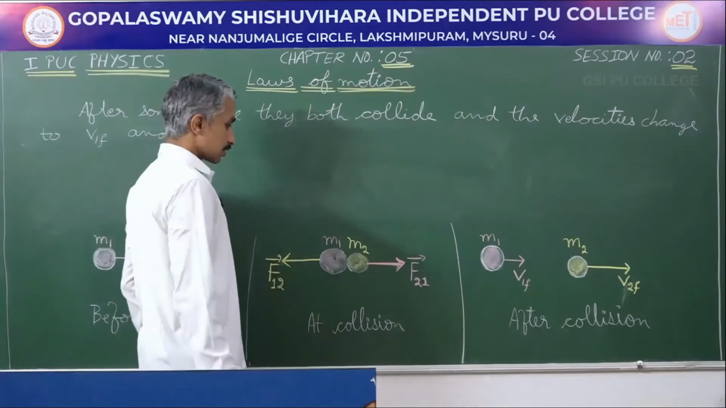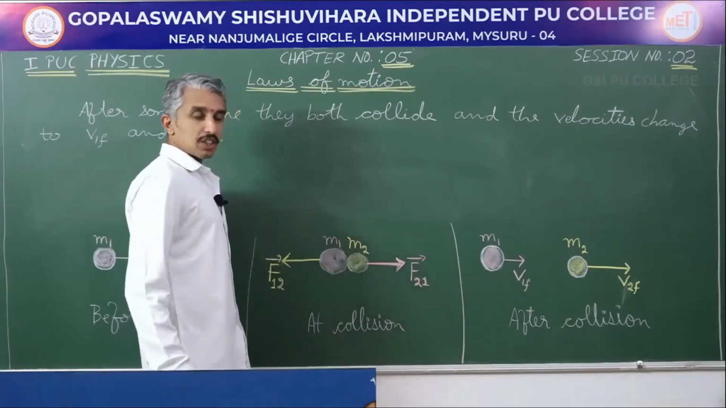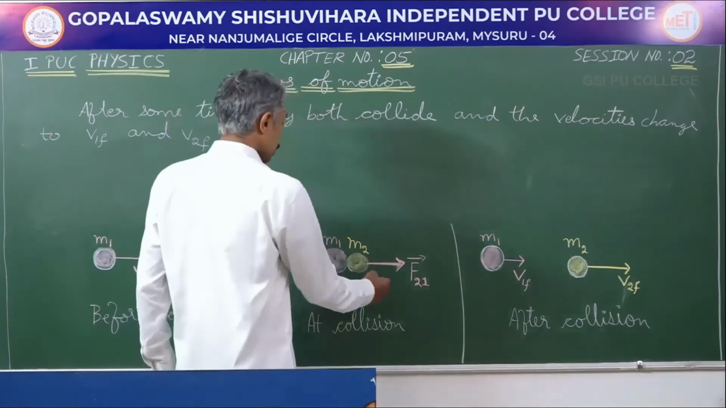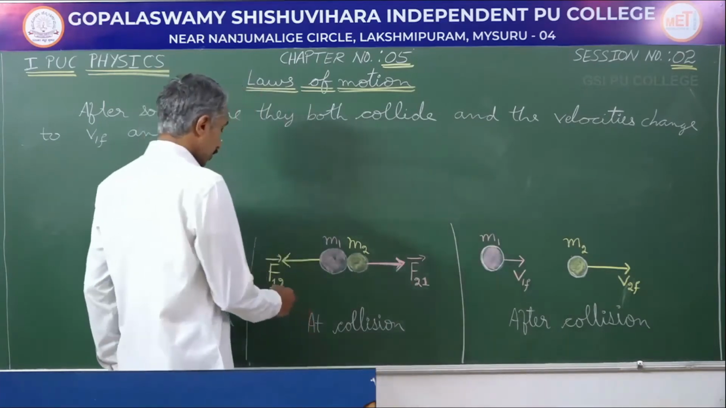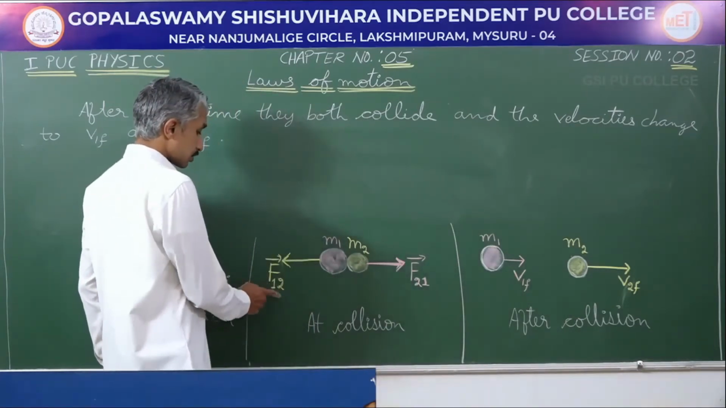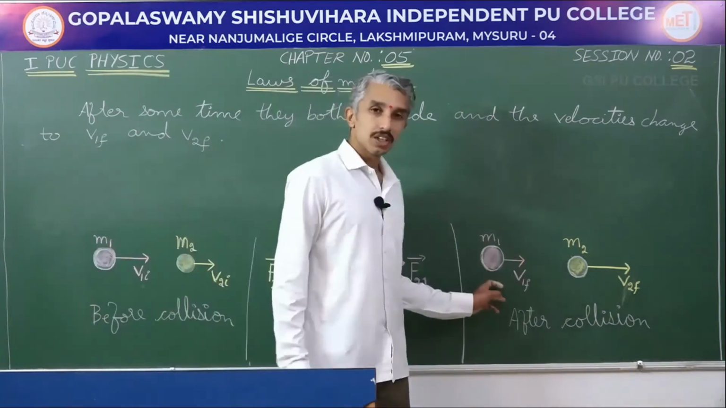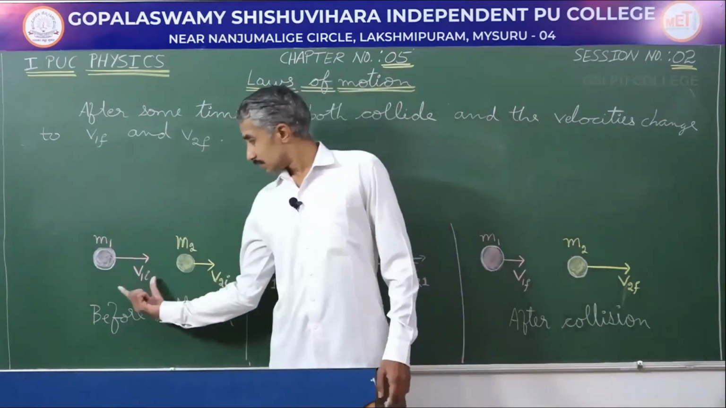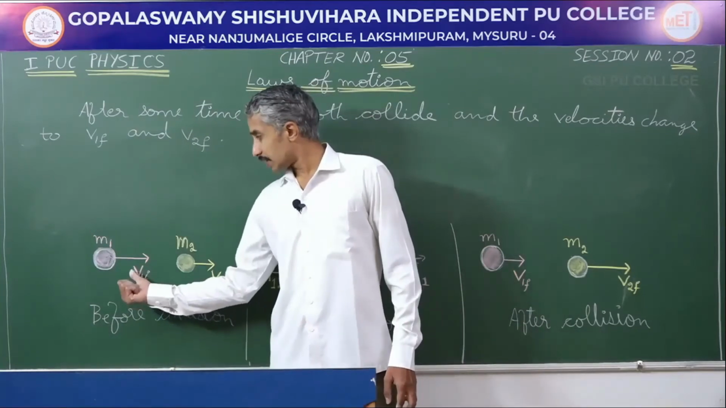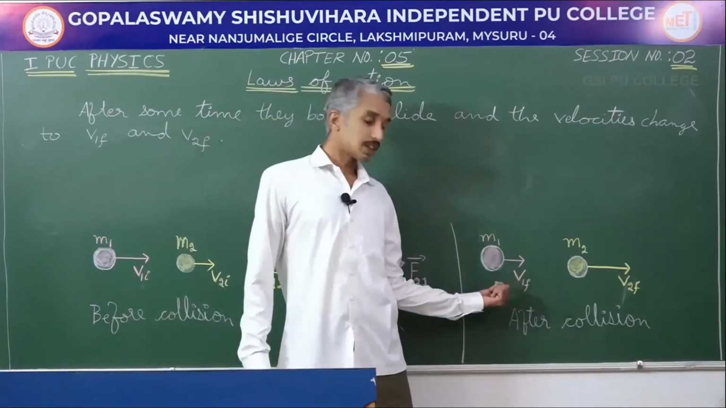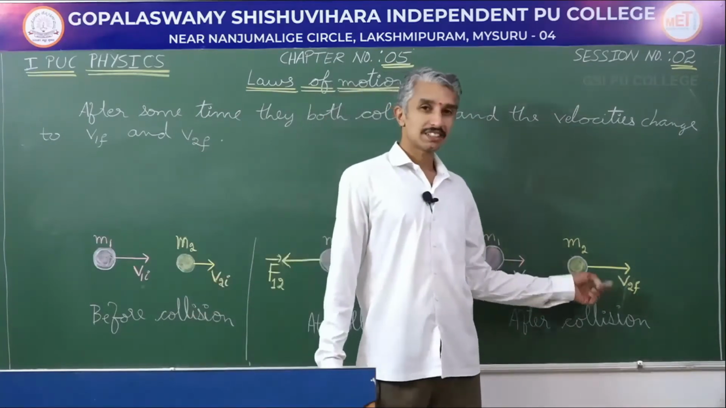When it collides, you know from Newton's third law of motion, for every action there is an equal and opposite reaction. The force on object 2 due to the first object is going to be equal and opposite to the force on the first object due to the second object. So, after collision what happens? The velocities change. Here I am depicting that the initial greater velocity of object 1 has become lesser now, and the initial lesser velocity of object 2 has now become greater.